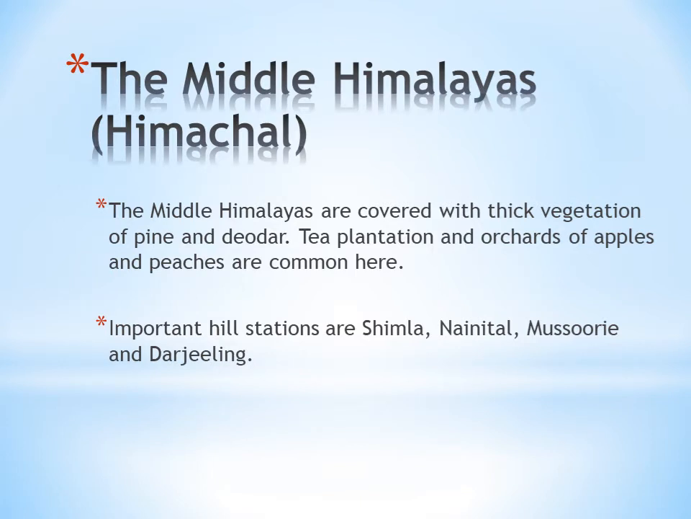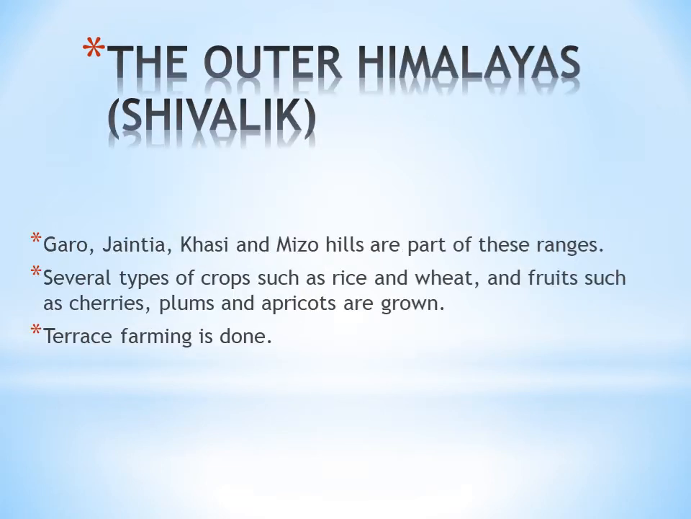The Middle Himalayan range or the Himachal. It lies in the south of Himadri. It is lesser in height than Himadri. The mountain slopes are covered with pine and deodar forests. Shimla, Mussoorie, Nainital and Darjeeling are famous hill stations in this range.